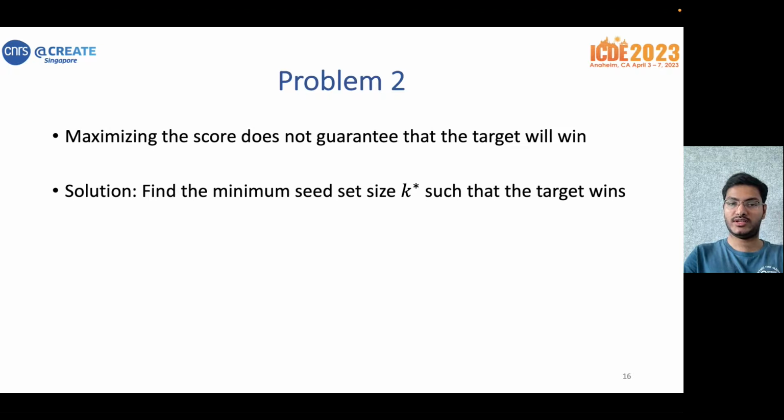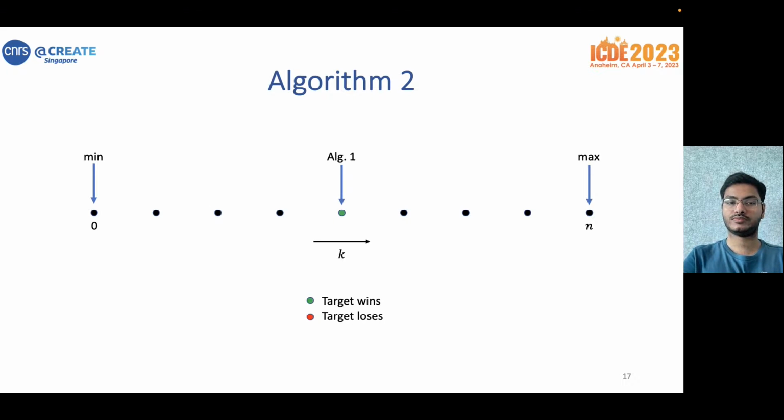Now, the previous problem involved maximizing the score, but that does not guarantee that the target will win against the others. So to ensure that, we solve a new problem, which is to find the minimum seed set size k star such that the target wins. So how do we solve this problem?